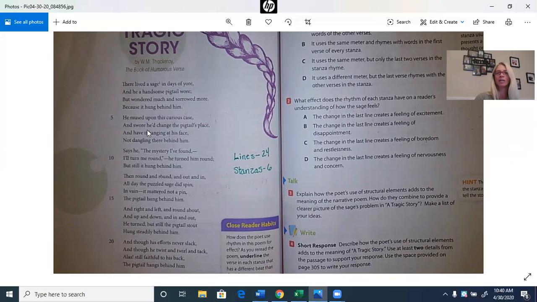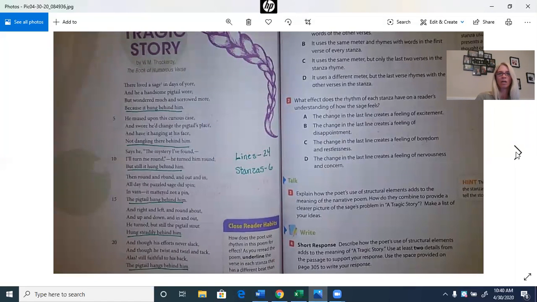So which lines in the poem were different or had a different rhythm or beat to them than the other lines? So we're going to underline those lines. So in stanza 1, we have "because it hung behind him." You see that it doesn't rhyme with your, war, or more, so it sounds different.